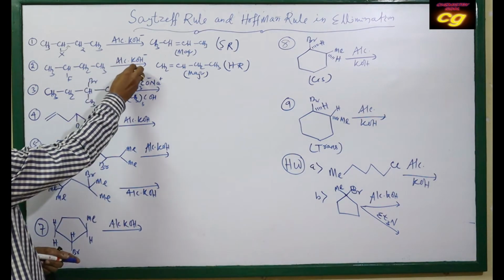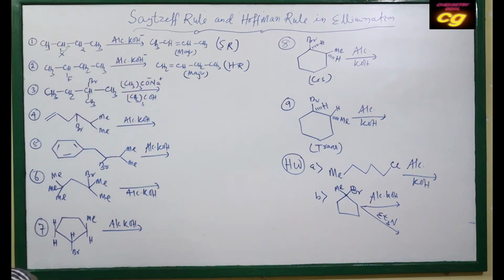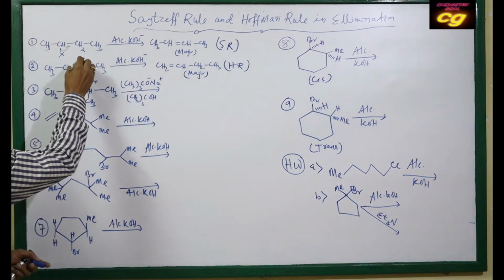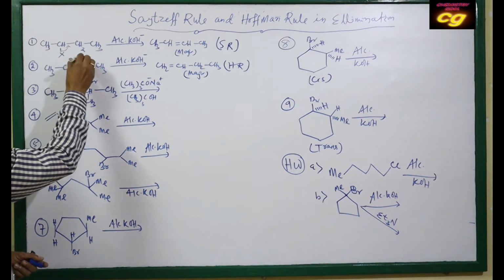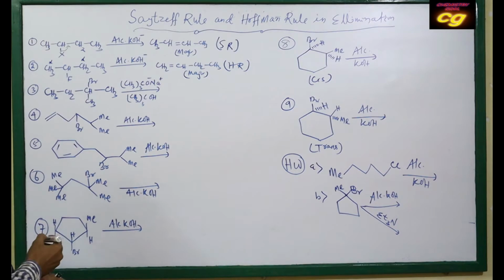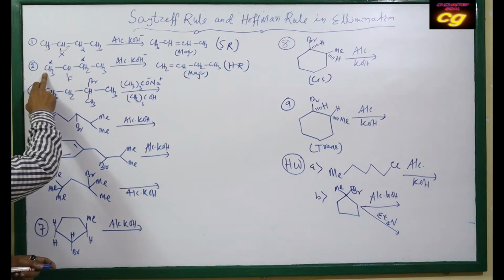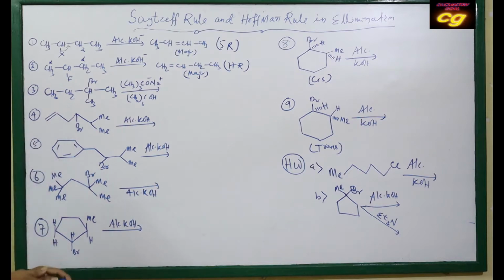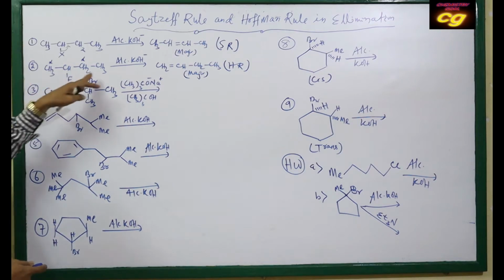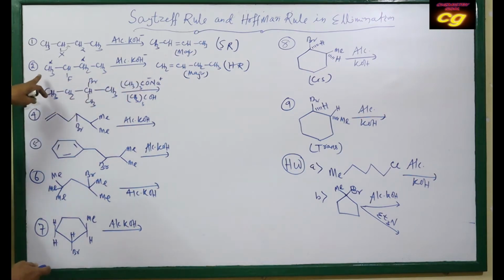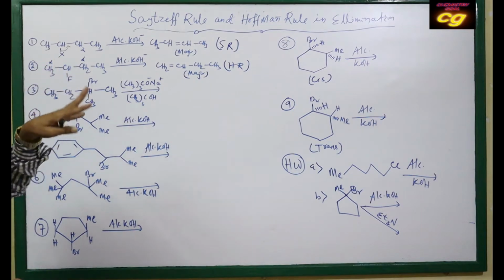So OH minus prefers to attack from the alpha position. If you see, this is the functional group, this is alpha, and this is also alpha. If hydrogen is removed from either, it will produce a double bond. Here the loss of fluorine is favored when OH minus takes the proton H plus from this position, as fluorine is a highly electron-dense atom.